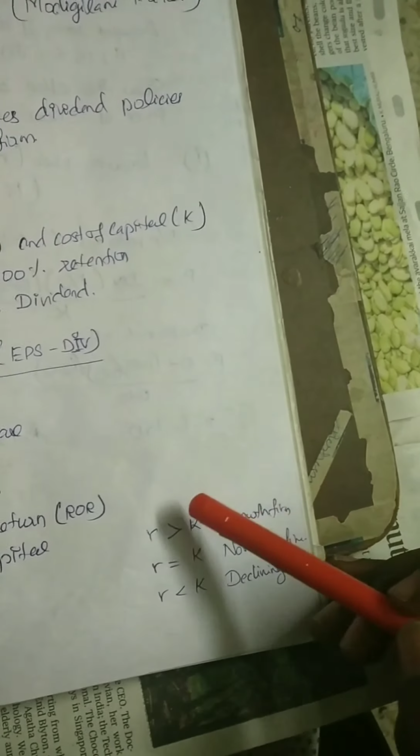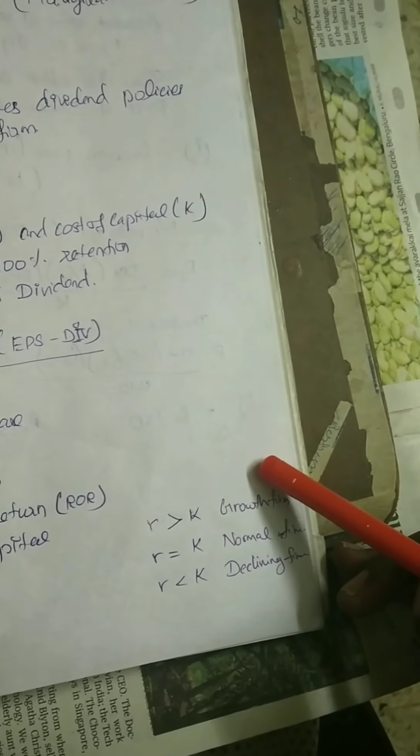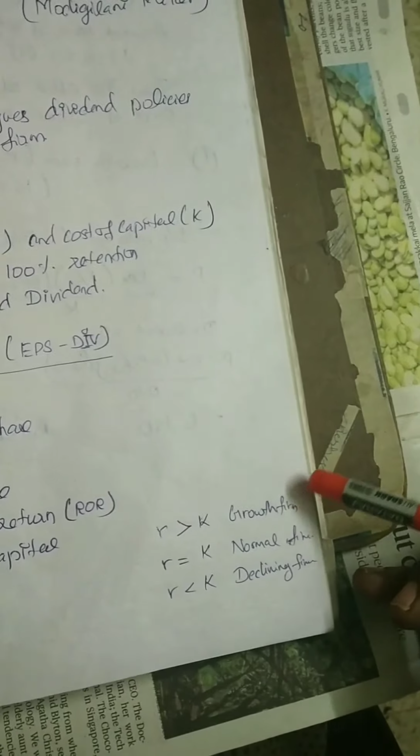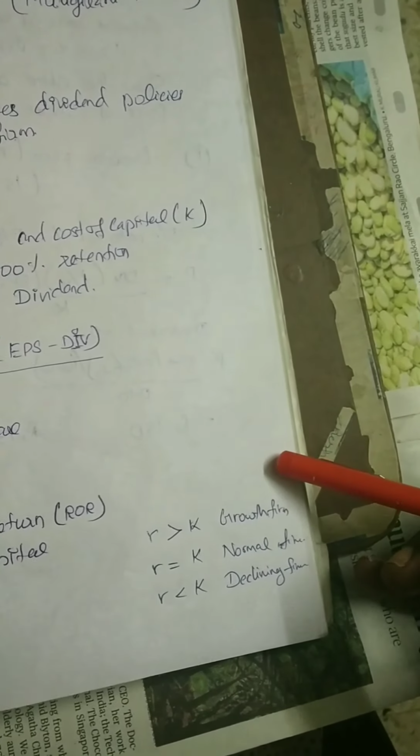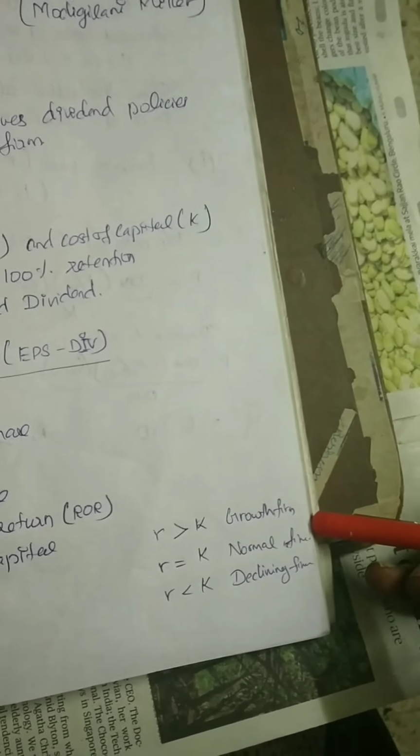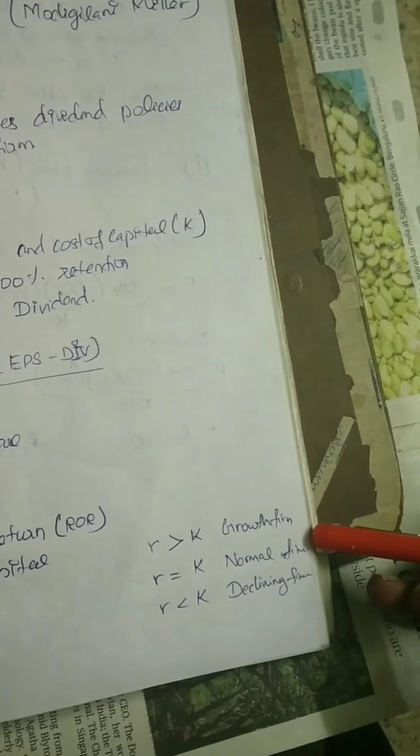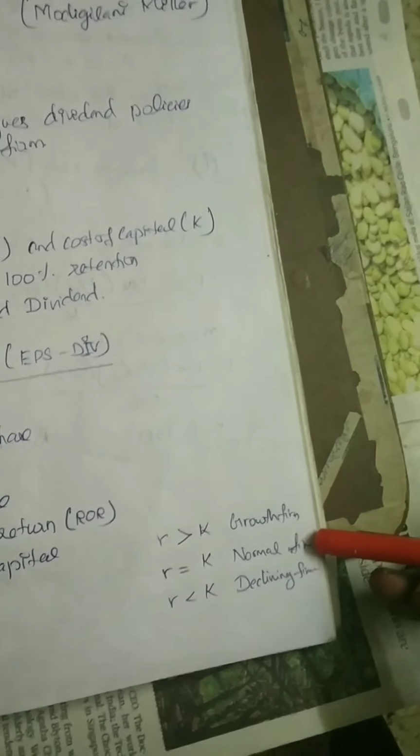Here, if R is greater than K, it is said to be a growth firm, and if R is equal to K, it is said to be a normal firm, and if R is lesser than K, it is a declining firm.